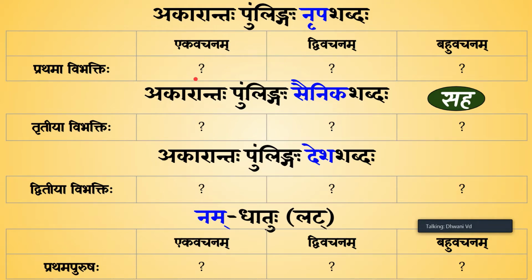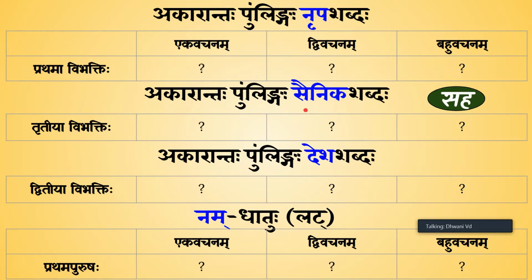Next we have Nripa Shabdaha in Prathama Vibhakti. Nripaha is a king. Why? The word Nr or the letter Nr signifies people, and the letter Pa signifies someone who takes care of or protects. So someone who takes care of people is Nripaha, the king.